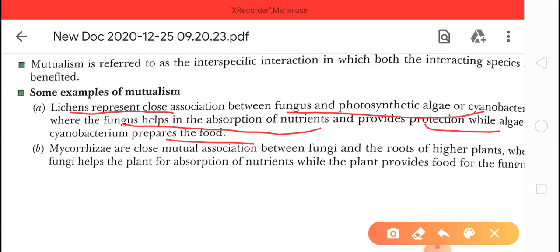Okay, another example, that is the fungi and roots of higher plants. Okay, they provide benefit to each other. One more example of a bacteria, Rhizobium, that lives in the root nodules of leguminous plants. So the bacteria fix the atmospheric nitrogen and give it to the pea plant. Okay, in return, the pea plant provides food and shelter to the bacteria. So both provide benefit to each other.